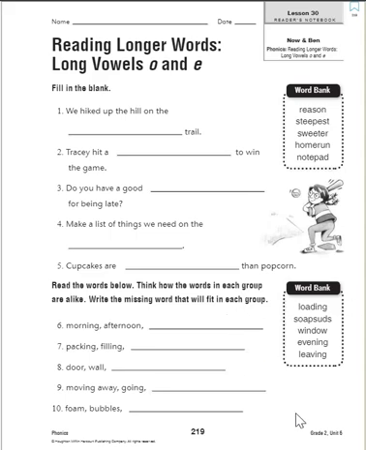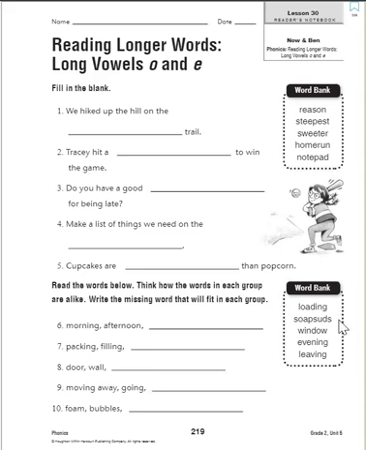Down here, we're supposed to read the words below and think how the words in each group are alike. Write the missing word that will fill in each group. So we read through these words. Now we're looking for a third word to go with this group. So for number 6, we have morning, afternoon, and loading?